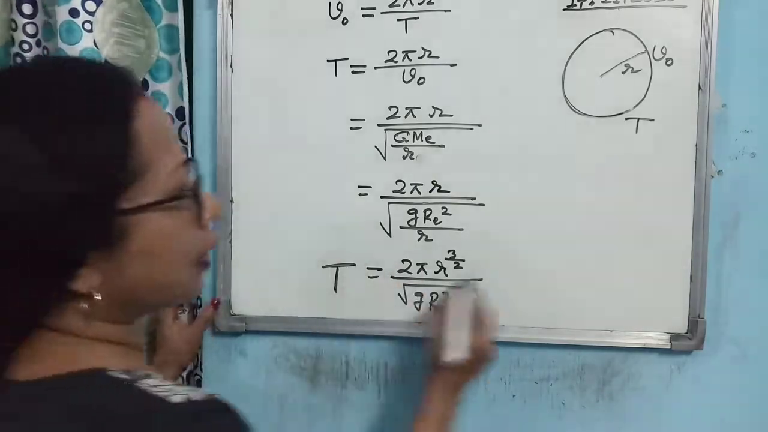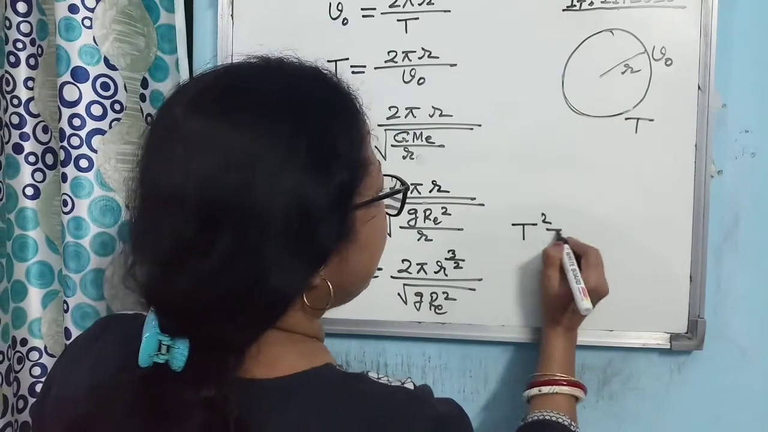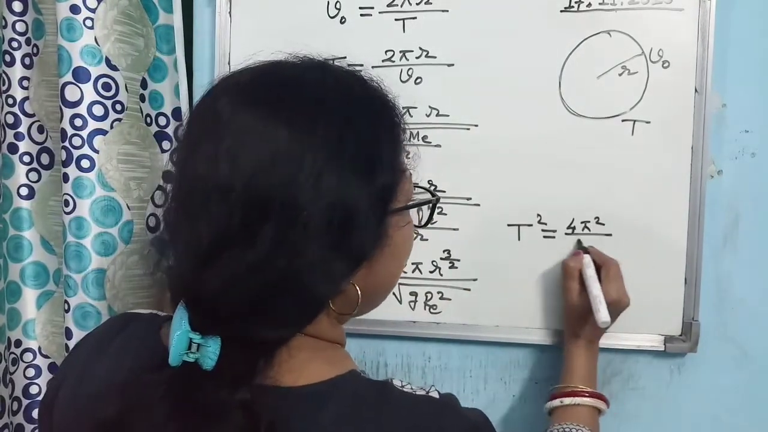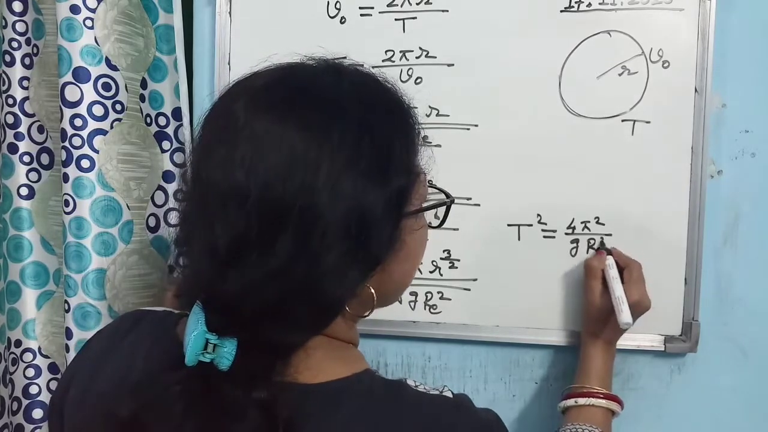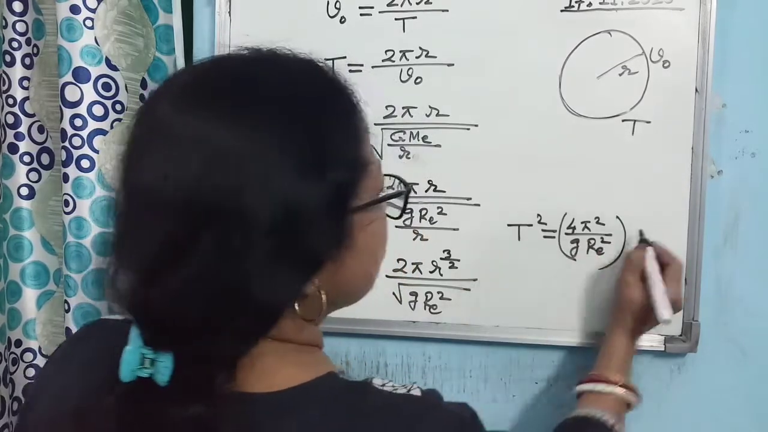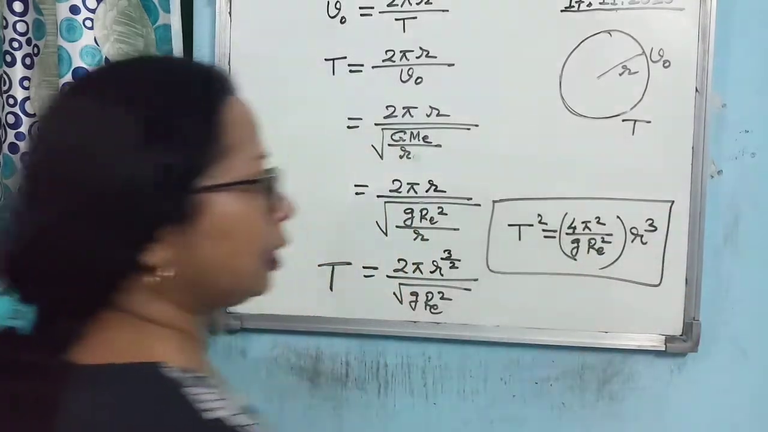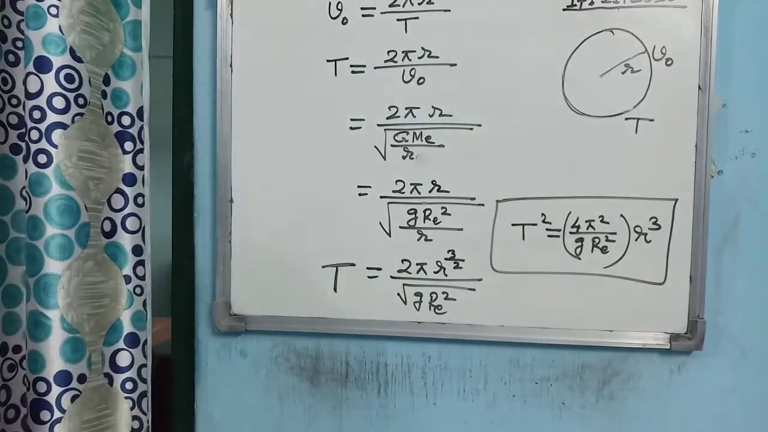So if you square it, then you see what is coming. T square is equal to 4 pi square divided by G Re square into R cube. So this is the relation generally we prefer to remember for the time period.